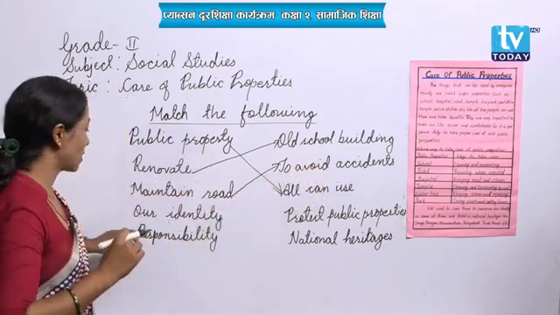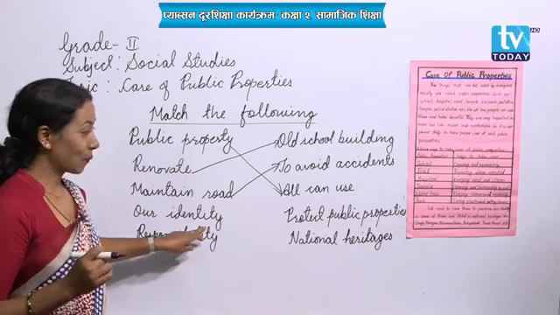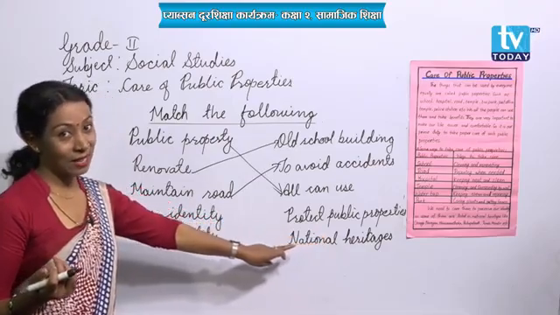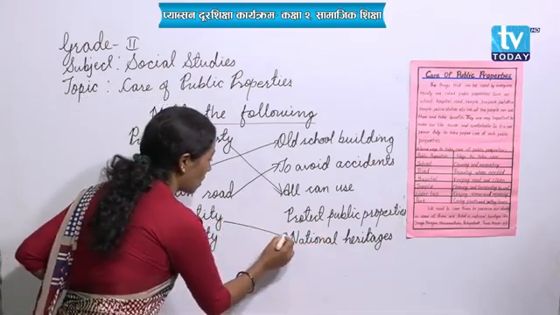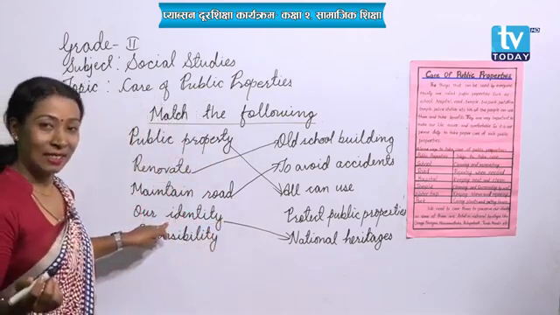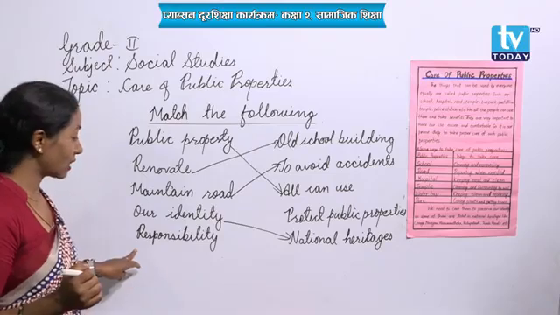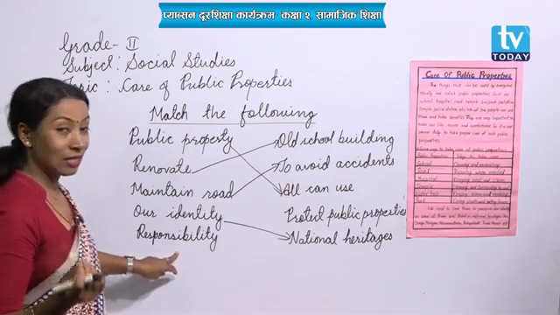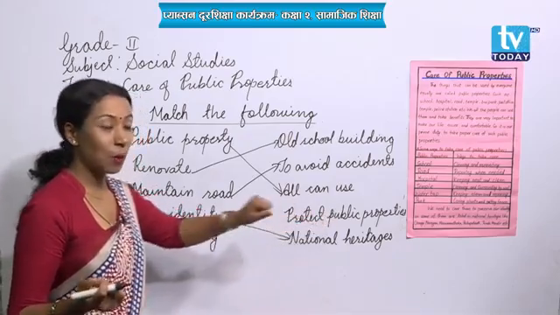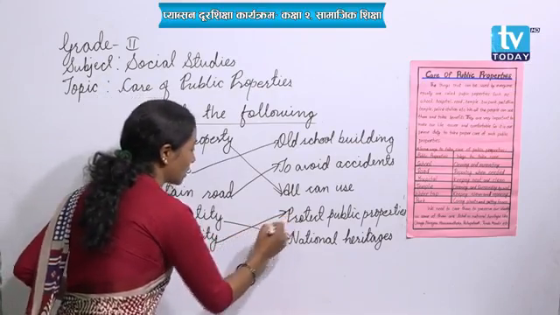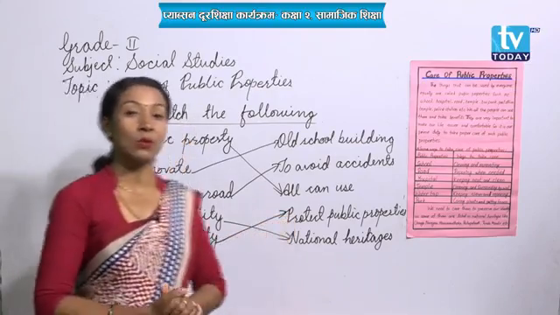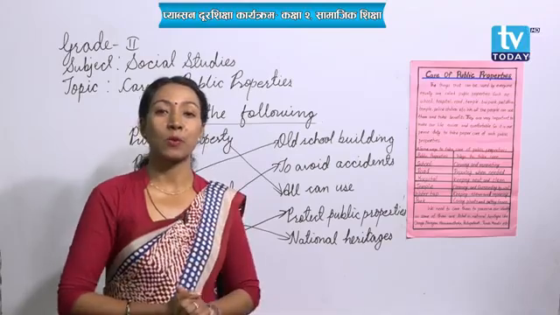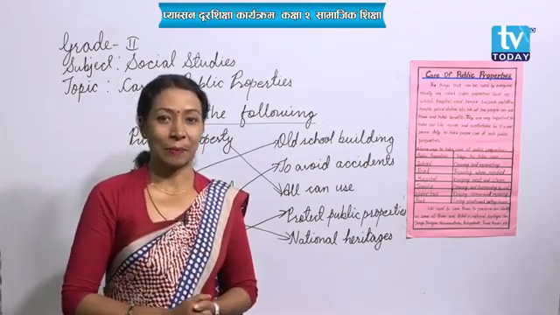Right? Now the next one is also there, our identity. What is it? Protect public properties or national heritages? Yes, national heritages are our identity, right? Okay, the final one is there, that is responsibility. What is our responsibility? Okay, that is the last one, protect public properties. Okay, very good. As we have already discussed, it is our prime duty or the most important responsibility that we have to protect all the public properties which are in our society, right?